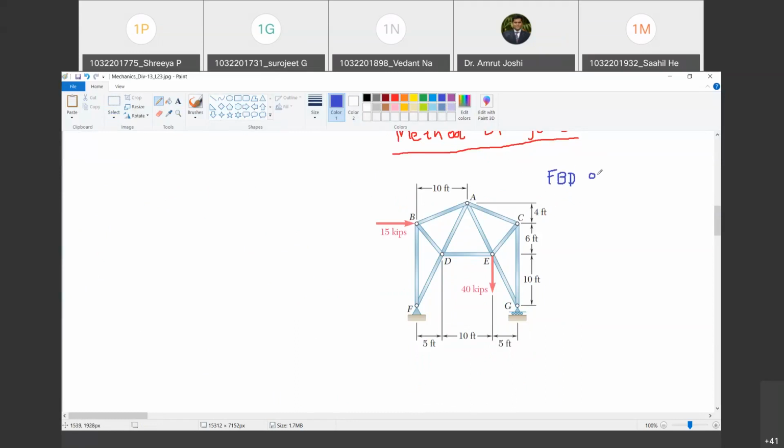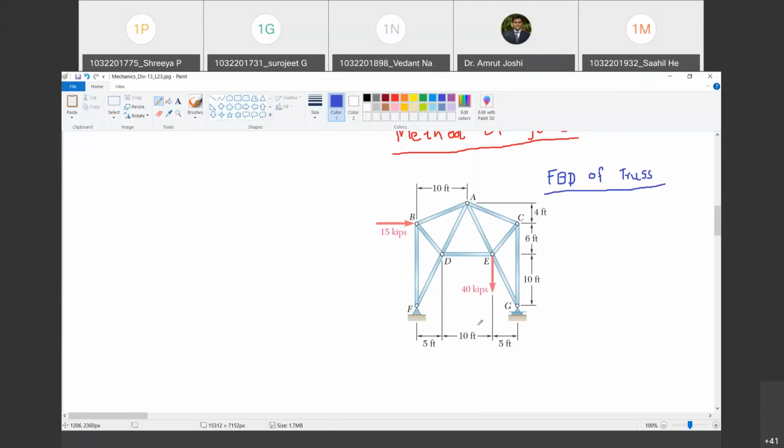Yes, sir. So I'm going to draw now free body diagram of truss. Happy? So what should I do? Free the truss from all external agencies. So I will have to free it from earth and I will have to show its self-weight. But is anything mentioned about the self-weight? No. And we are going to neglect the self-weight as per the assumption. Do you agree with me? Yes, sir. So therefore, self-weight is not to be shown.